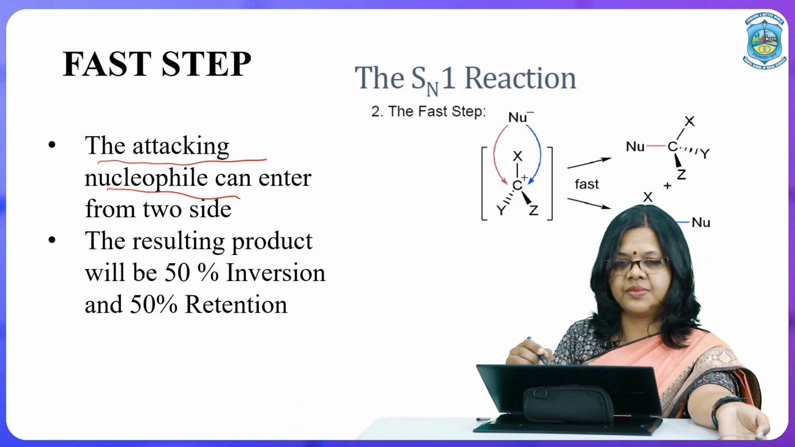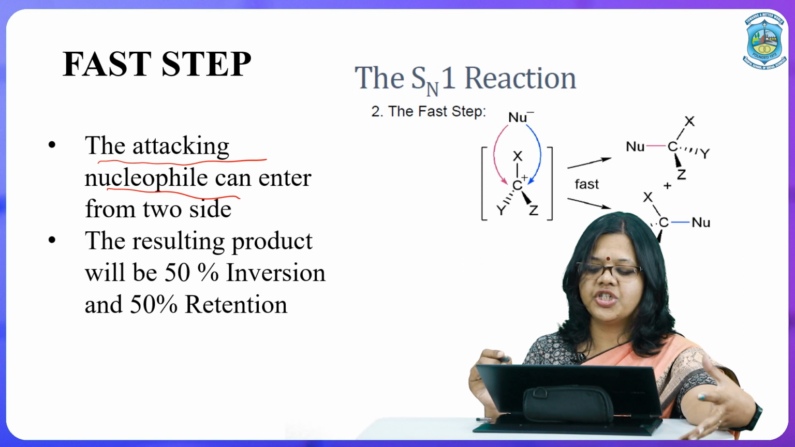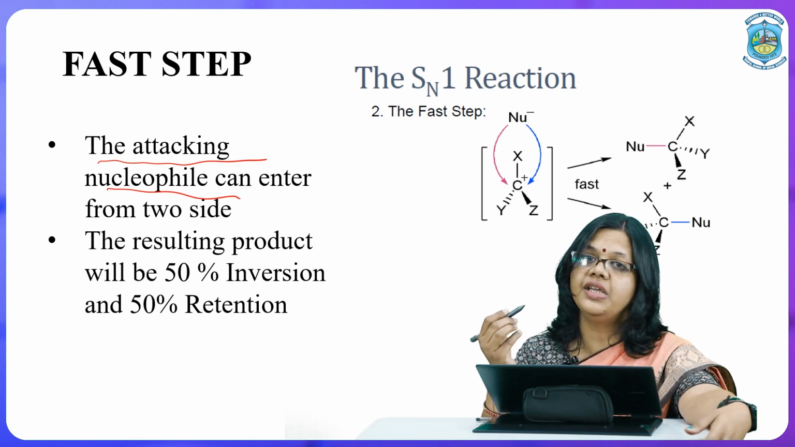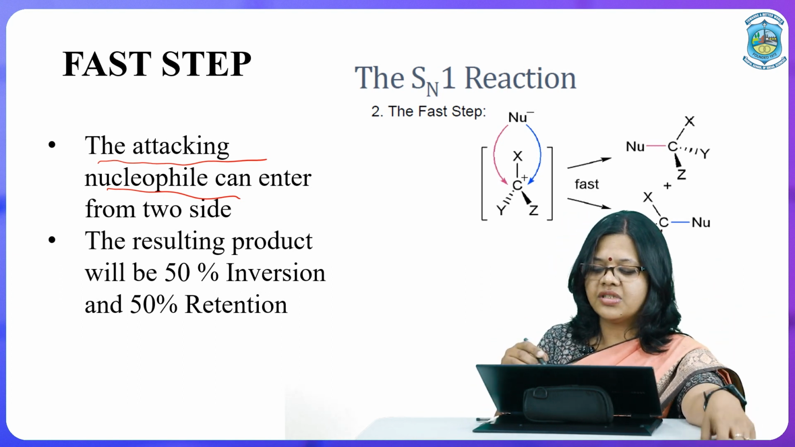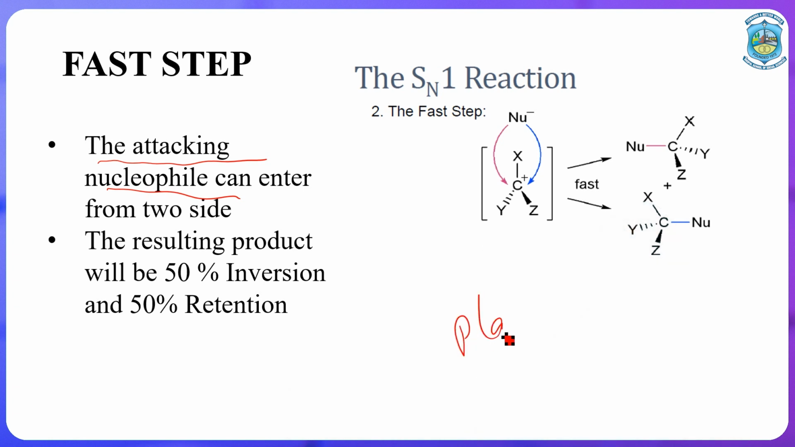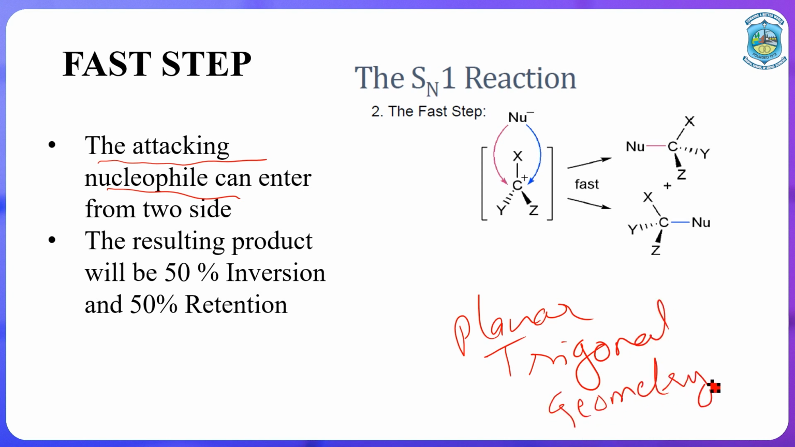The nucleophile that comes, because it is a negatively charged species, will go and attack the positive center of the carbon, because it is a carbocation. Now this entering species has two sides, because this carbocation has a planar trigonal geometry. It is a planar structure, just like an equilateral triangle, with carbon in the center and three groups attached to it. So the entering group can enter either from the left or from the right, because both are equal, and the resulting products will be A and B.